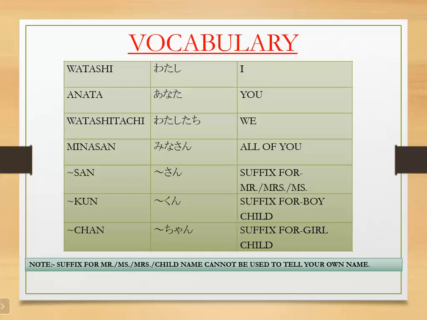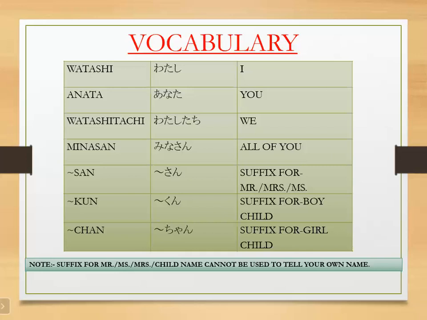Kun suffix is used for a boy child. When we want to address a boy child, we will put kun after his name. Like Tom is a boy, we will call him Tom kun.